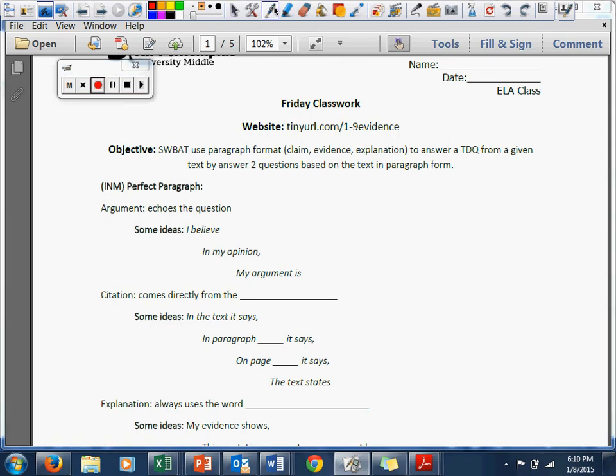Remember that centers are silent. As you're working through this, you should be working silently, headphones are on, and your note sheet should look just like my note sheet does on the board. We're going to go ahead and get started here.